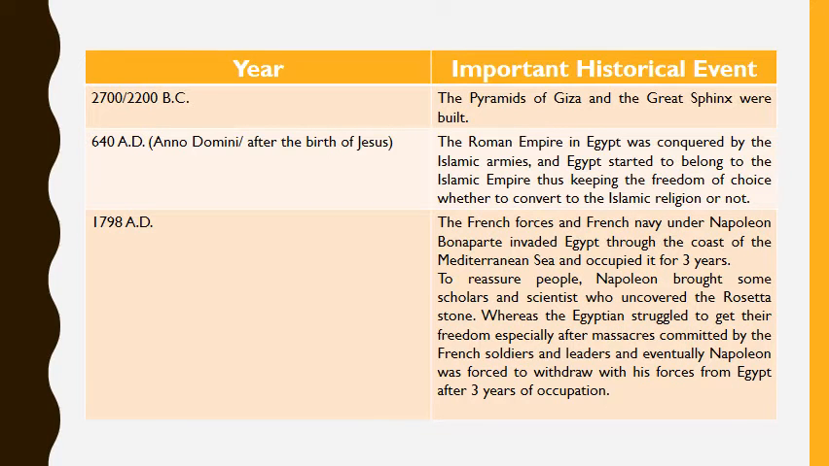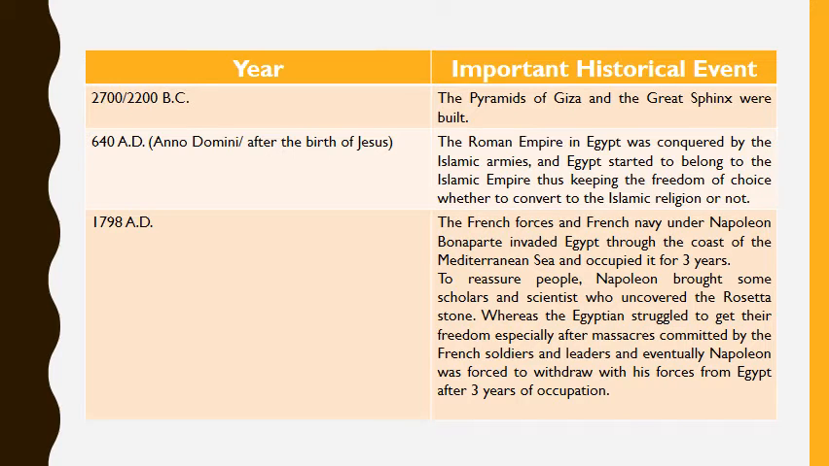2200 up to 2700 BC, the pyramids of Giza and the Great Sphinx were built. 640 AD, after the birth of Jesus, the Roman Empire in Egypt was conquered by the Islamic armies, and Egypt started to belong to the Islamic Empire, thus keeping the freedom of choice whether to convert to Islam or not.